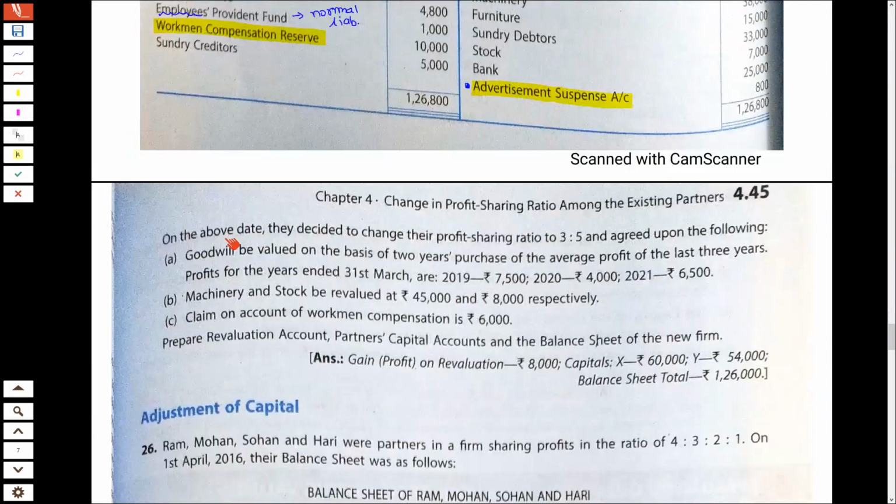Now, on the above date, they decided to change the profit sharing ratio to 3:5. So the new ratio is given and agreed upon the following. Goodwill is to be valued at 2 years purchase of average profit of 3 years. So we can calculate the goodwill.